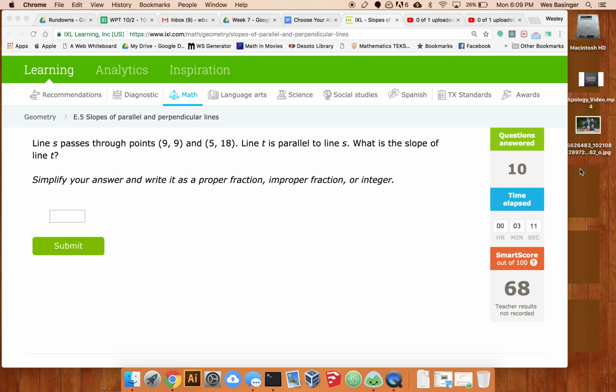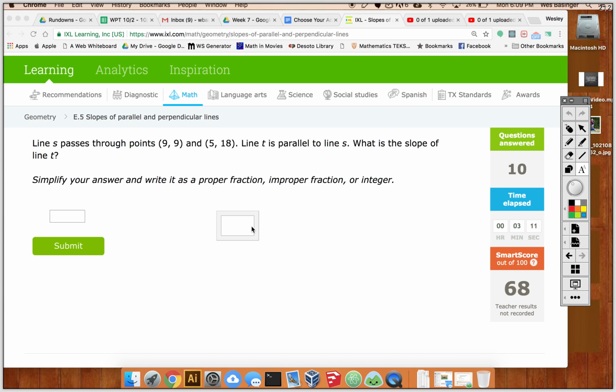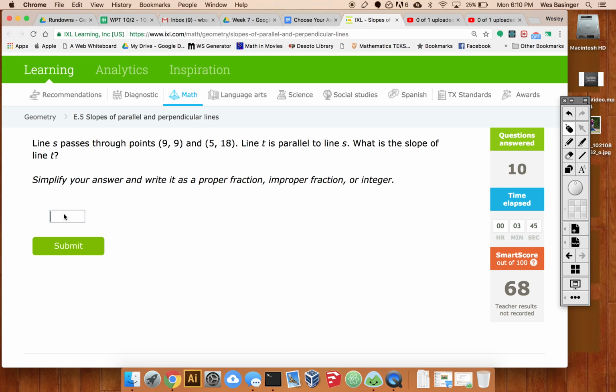So when you get to this level, you'll actually have to work the slope out with the slope formula. So you do 18 minus 9 divided by 5 minus 9. So that equals 9 divided by, and then 5 minus 9, that's going to be negative 4. So if I'm going to do a parallel line, I need the same slope. So I need negative 9/4. So let's go ahead and do negative 9/4.